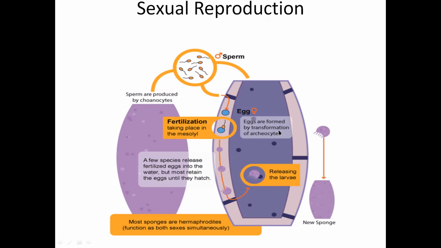These are the points which you have to remember. Sperms are produced by choanocytes. Eggs are formed by archaeocytes. Sperm and egg meet in the mesohyl layer, so this is an example of internal fertilization. Development starts inside the body and the larvae are released. That's why they are also termed ovoviviparous, because some part of the growth occurs inside the body. The larva then attaches to the substratum and forms a new sponge.